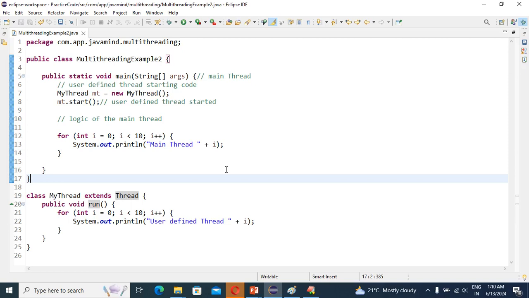Then the run method, what? Execute, meaning our application will execute, right? Yes or no? What is the second action? After registering the thread into the thread scheduler, the start method automatically calls the run method, right? Automatically calls the run method. Good.